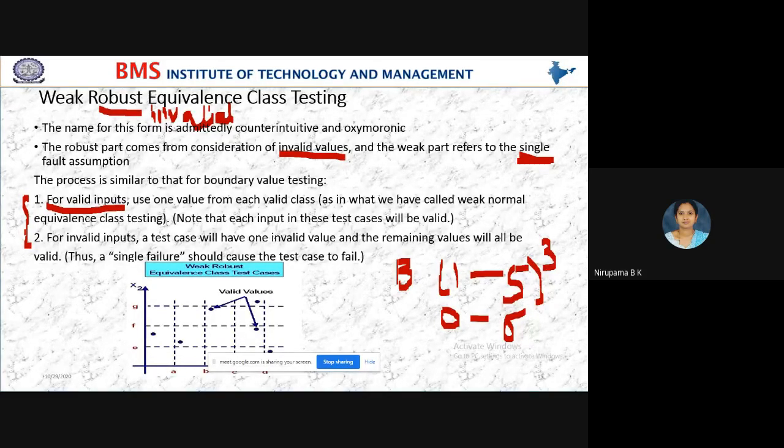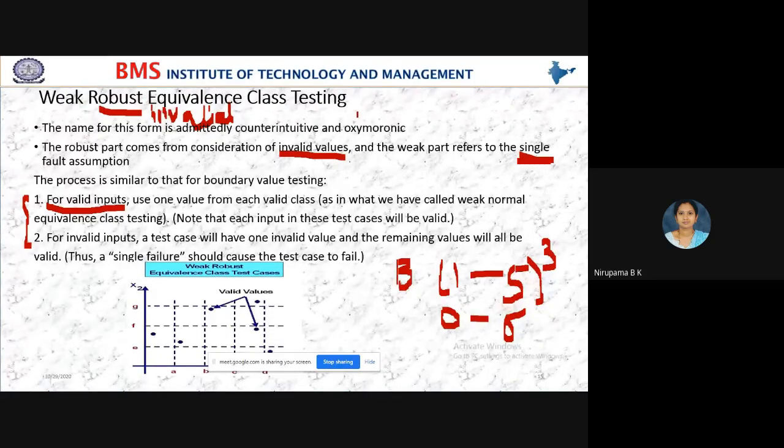That is the reason we call it weak equivalence class testing. It also allows invalid values, so that's why the name robust has come. So weak robust equivalence class testing.